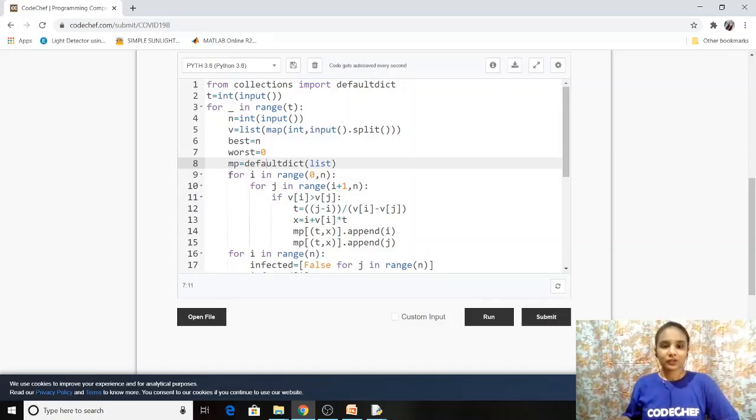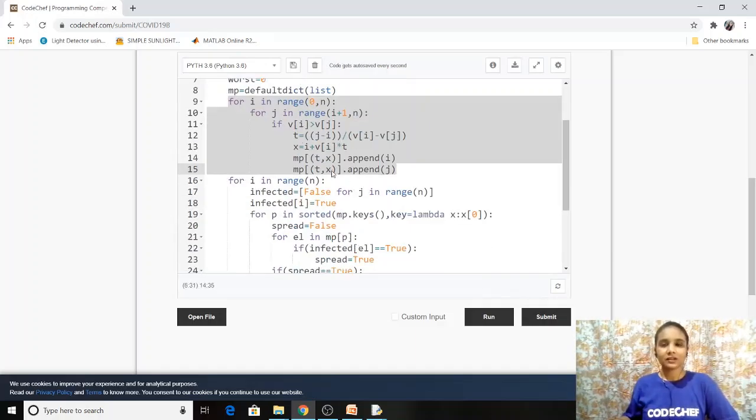Now we will run a loop. So this is the part where we are creating the map, that is, at time t and position x, which are the athletes that are going to intersect. So that is the part that we are calculating here.